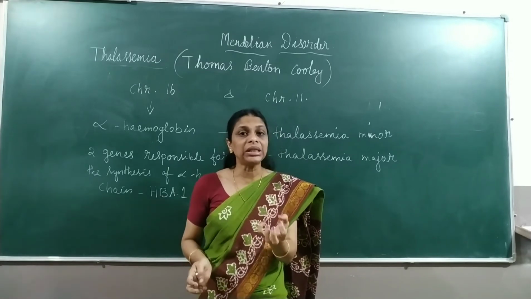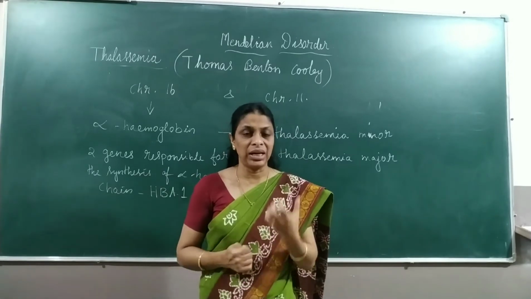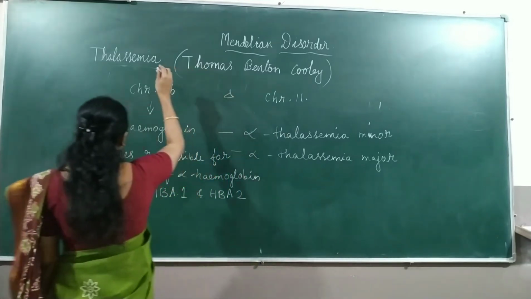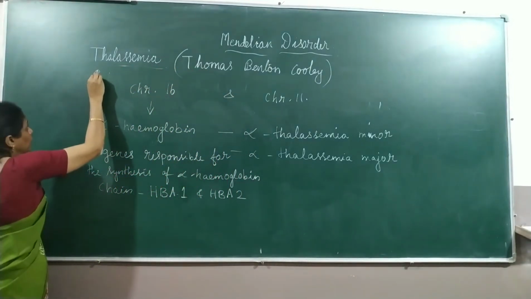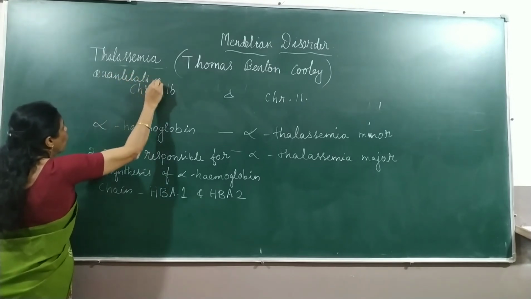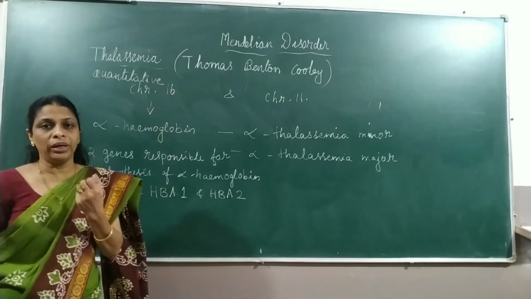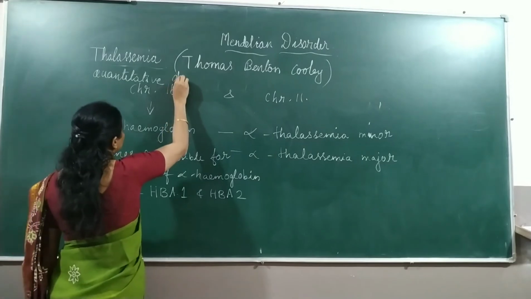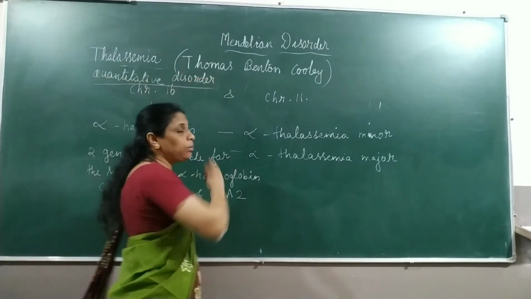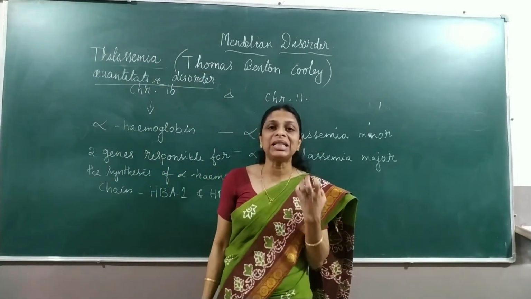So the quantity of hemoglobin will be affected, and hence thalassemia is considered a quantitative disorder, whereas sickle cell anemia is a qualitative disorder.